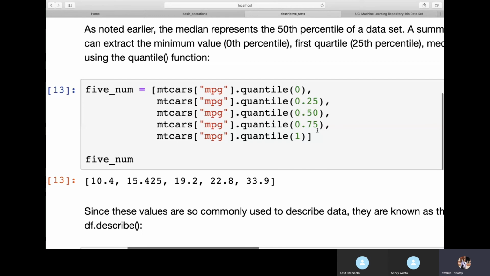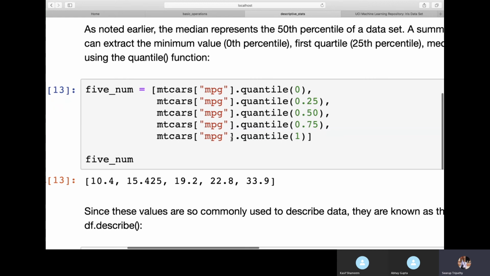So what five summary data gives us is you can take all the quantile values. Quantile means at each of the percentages, like at the 0th percent, that is at the first position, what is the value? At the 100th position, that is 1.0 percentile, what is the value? At the 50th percentile, that means the center, the middle, what is the value?